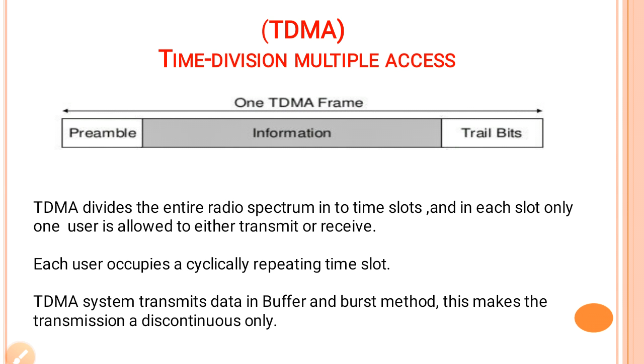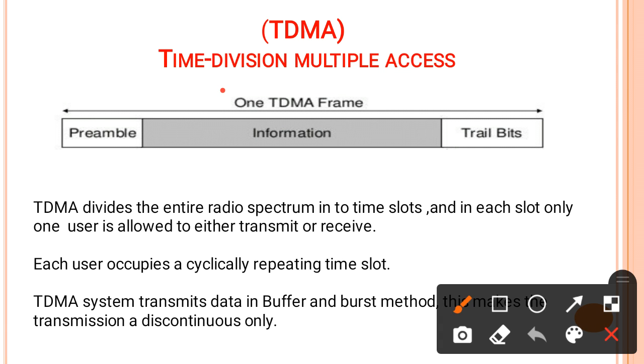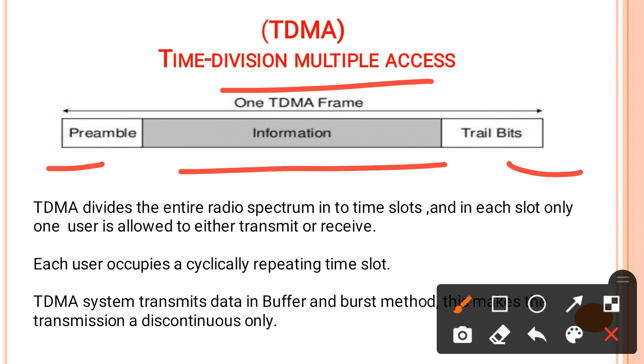In TDMA, one TDMA frame consists of a preamble, trail bits, and the information. The preamble and the trail bits are used for control bits, and the information carries the actual information. So one TDMA frame divides the entire radio spectrum into slots, and in each slot only one user is allowed to use either transmission or reception.